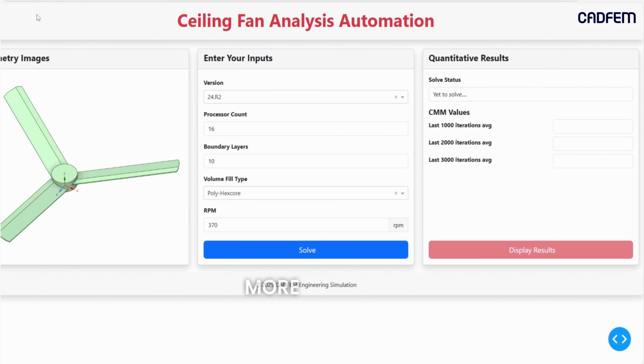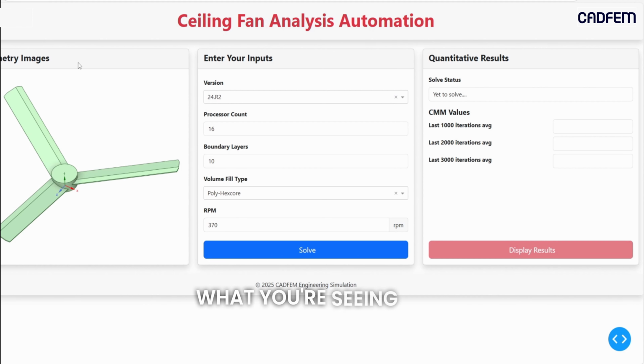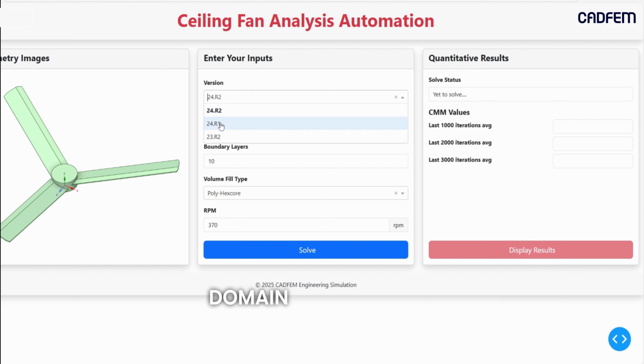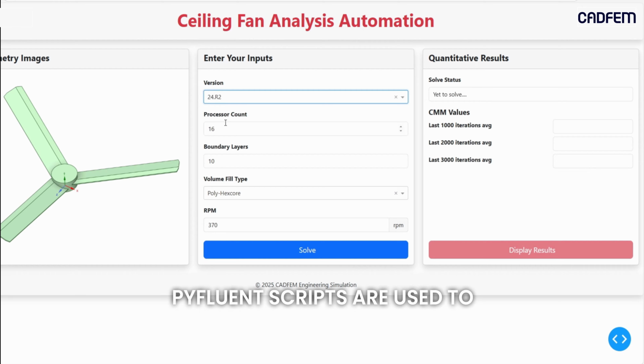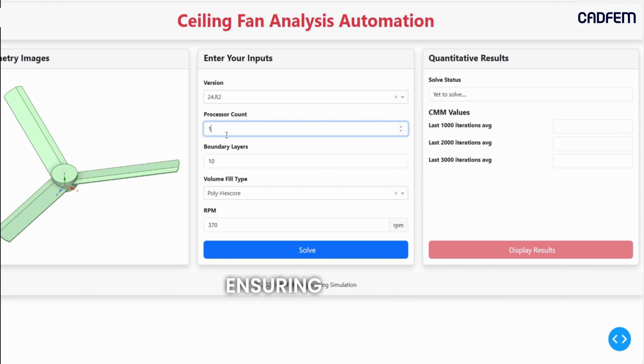As simulation workflows grow more complex, manual repetition quickly becomes a bottleneck. What you're seeing here is the automation of the IS-374 air delivery test for ceiling fans using PyFluent, ANSYS Fluent's Python-based automation interface. At the beginning of the workflow, the fan geometry and computational domain are imported. Instead of manually defining settings through the GUI, PyFluent scripts are used to automatically set up the model, ensuring the same configuration is applied every time.